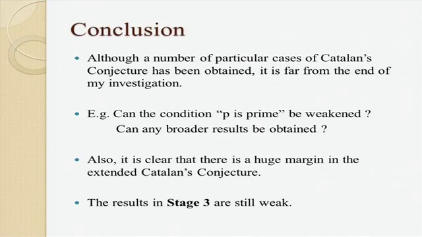In conclusion, although a number of particular cases of Kowloon's conjecture have been obtained, it is far from the end of my investigation. For example, can the condition that p is prime be weakened? Can any broader results be obtained? Also, there are some results I have investigated but not successfully. For example, how about the consecutive powers? That means the R and S in the Kowloon's conjecture. Is it also true? Can it be done by an elementary method? Also, it is clear that there is a huge margin in the extended Kowloon's conjecture, and the results in stage 3 are still very weak.